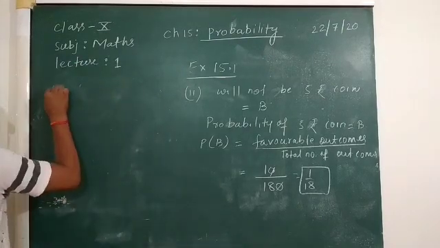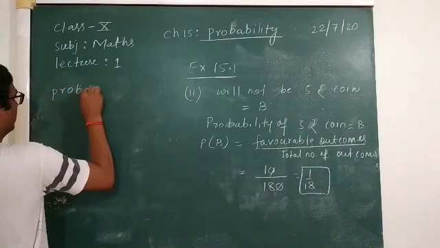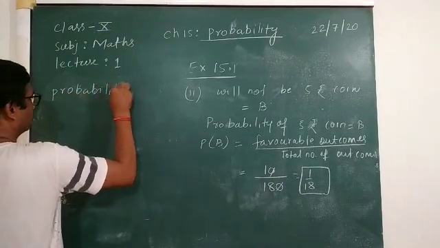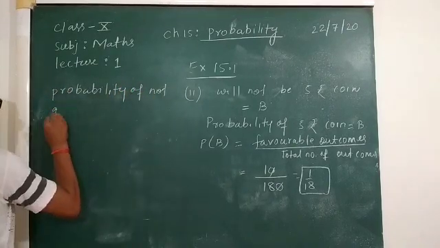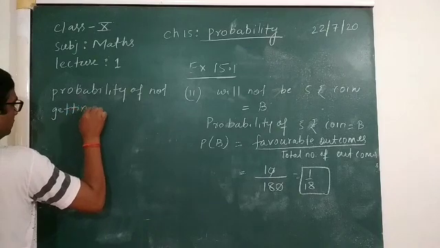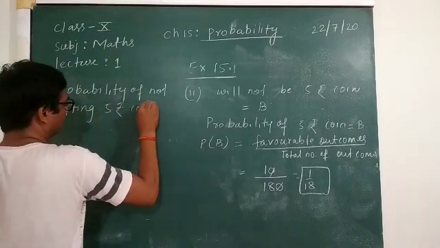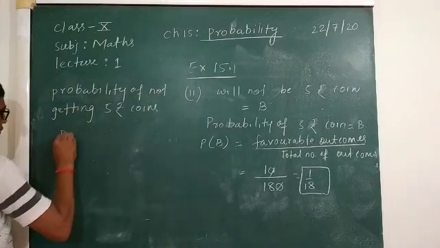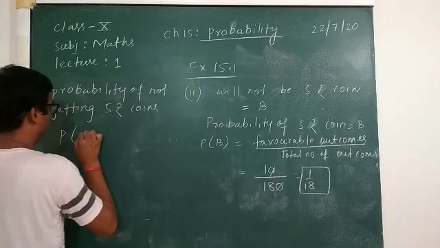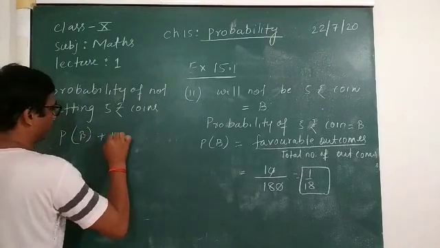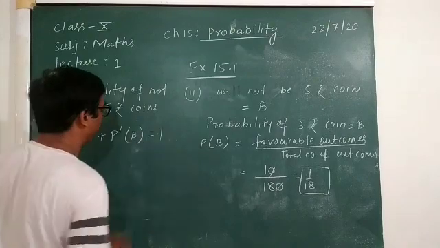So probability of 5 rupee coin B plus probability of not getting 5 rupee coin is equal to 1.